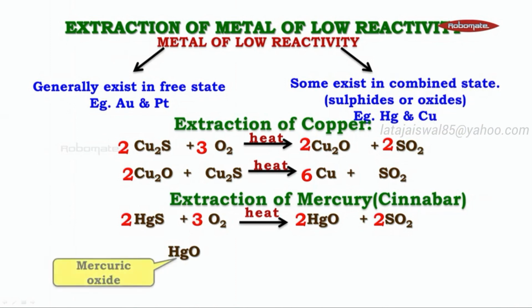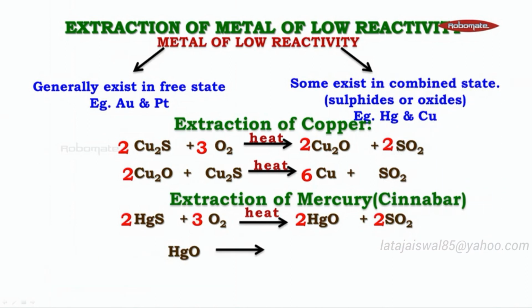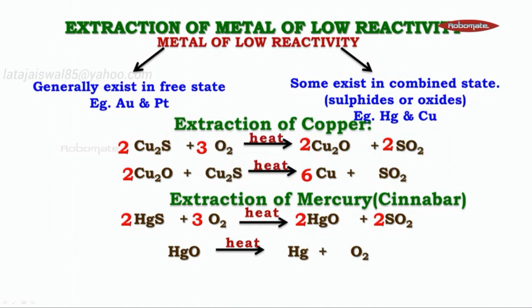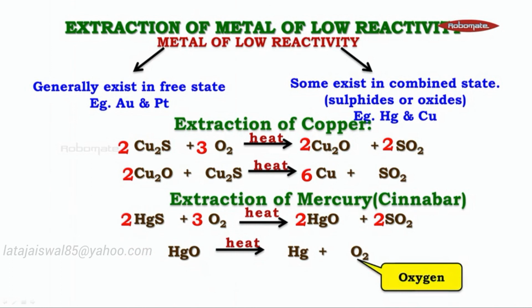HgO. Now when this HgO is broken into two parts, what happens is when you heat it, it undergoes decomposition to form mercury. Who gives this energy? Heat allows the bonds to be broken and it turns into Hg, and O is given out as O2 gas. O2 gas and sulfur dioxide gas go up because they are gases, leaving behind pure mercury which is in the molten state, obviously because mercury is in the liquid state. With this, we finished the extraction of metals of low reactivity. Although they are impure, we'll learn refining in the next module.